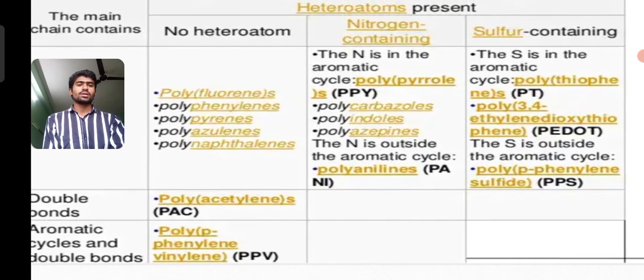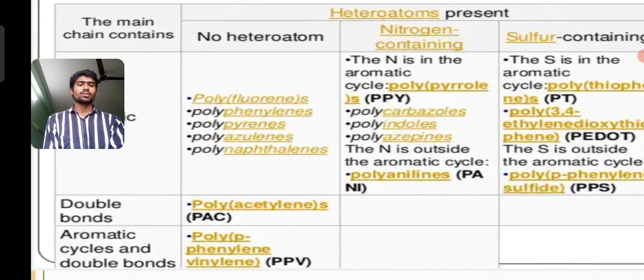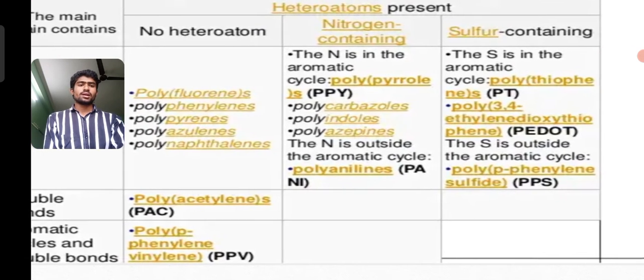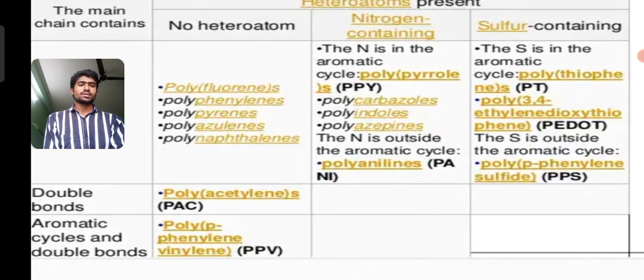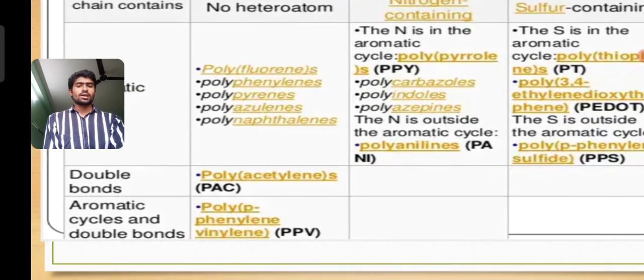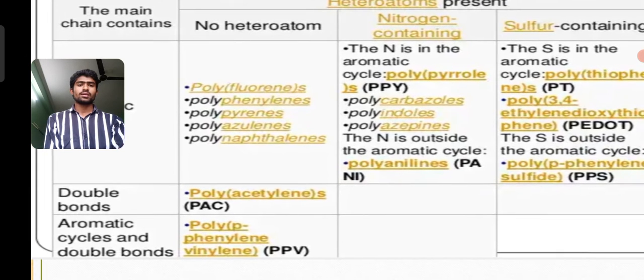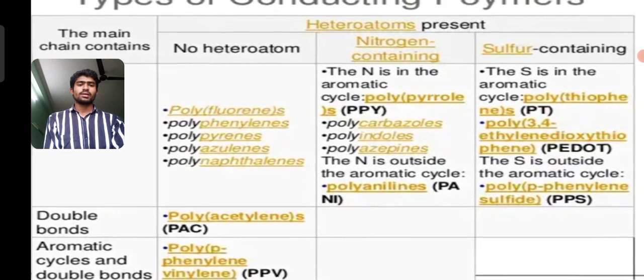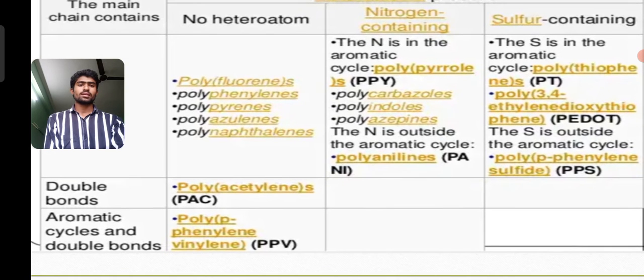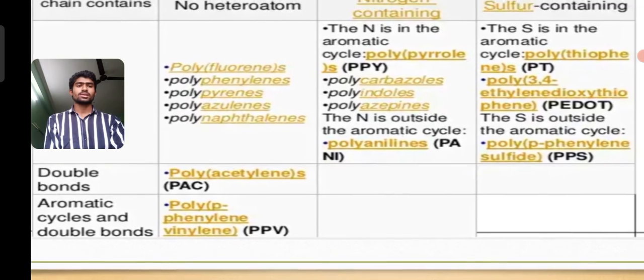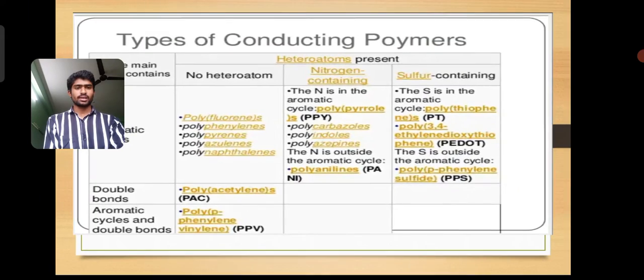There are no nitrogen containing elements in the double bonds, and sulfur containing elements are not in the double bonds, only the aromatic cycles and double bonds. Polyphenylene vinylene, PPV, contains the heteroatoms, and nitrogen containing atoms, not containing the aromatic cycles and double bonds, and also the sulfur containing atoms.